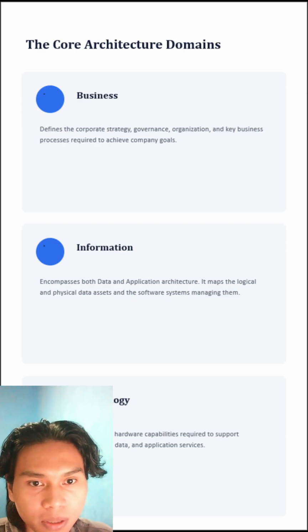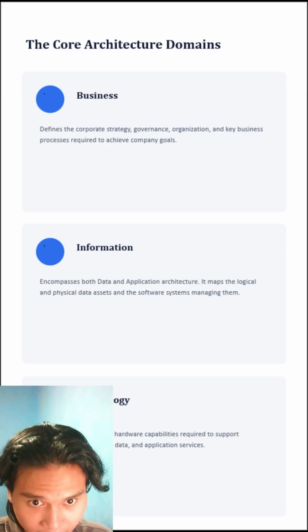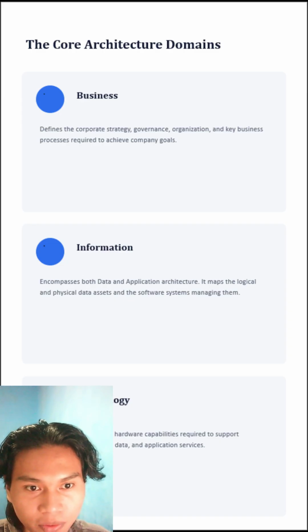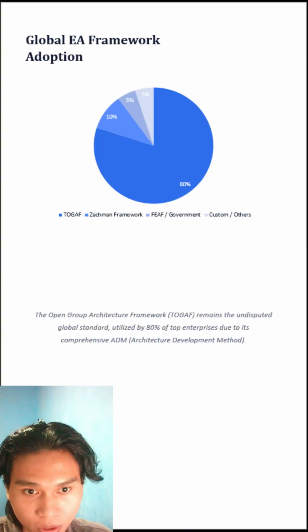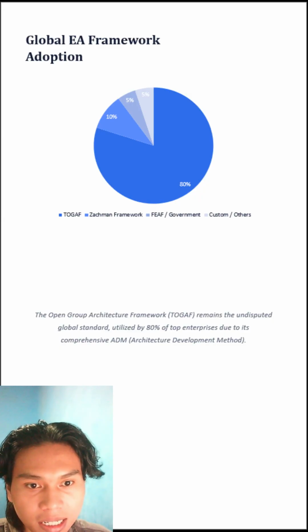When it comes to actually implementing these domains, most organizations don't start from scratch. They use an established framework based on global adoption data. TOGAF, the Open Group Architecture Framework, remains the undisputed global standard, used by about of top enterprises.